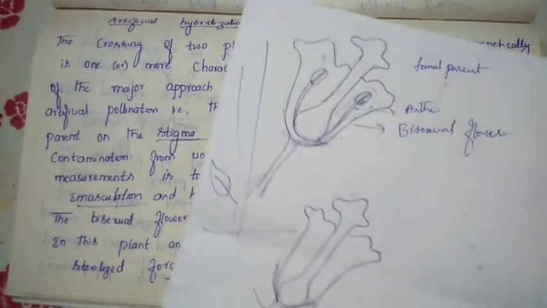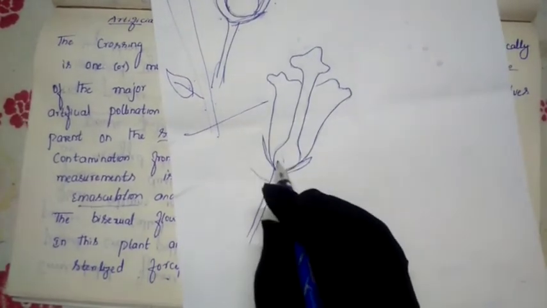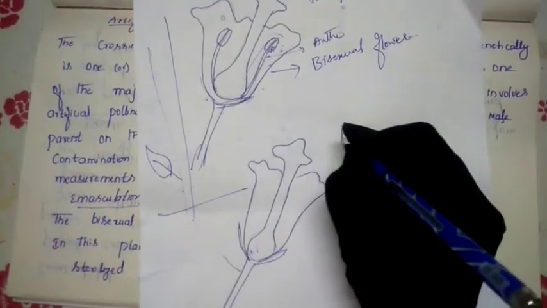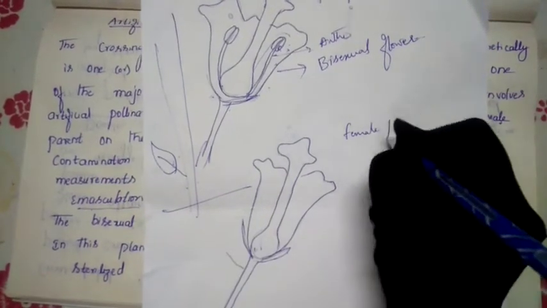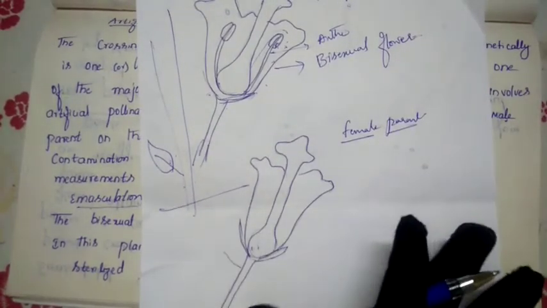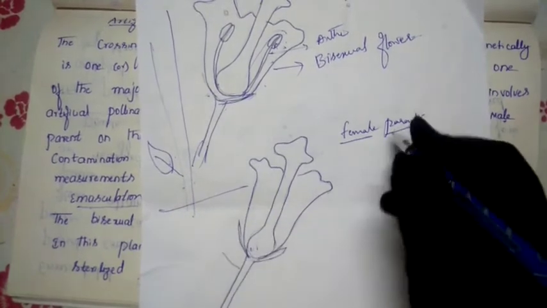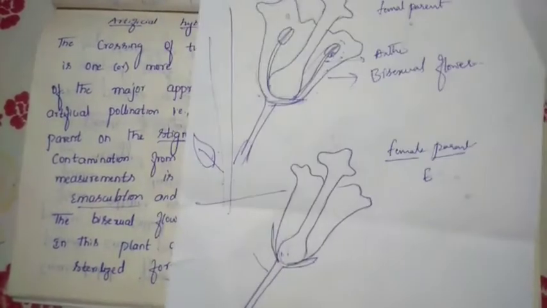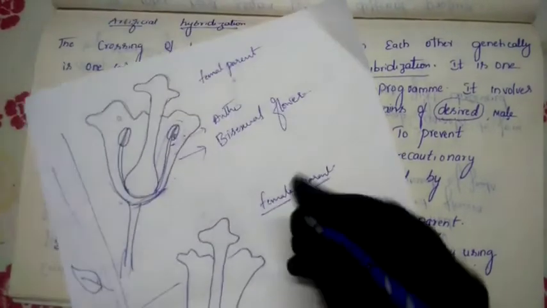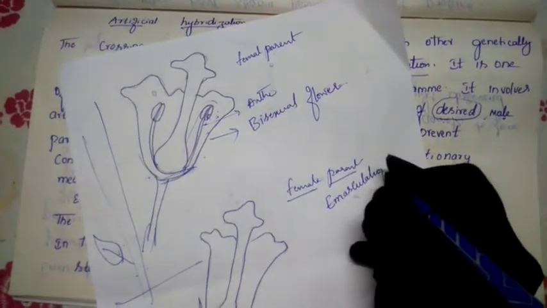Now if we remove the anther, this flower becomes only female. Now what does this flower contain? Only the female part. We consider this flower only a female parent because we have removed the anther, the male part. If we do this much, we call it emasculation.